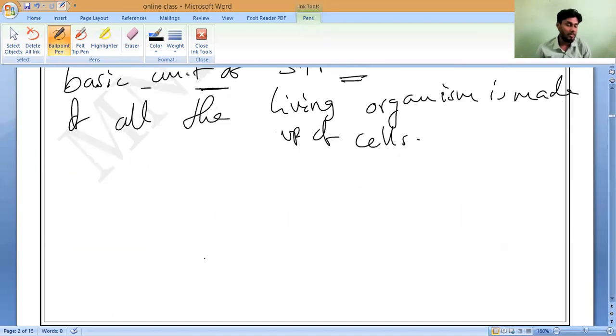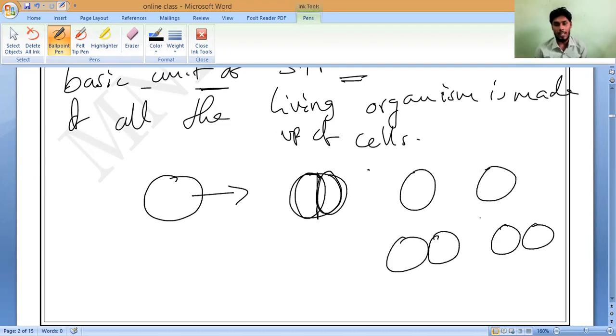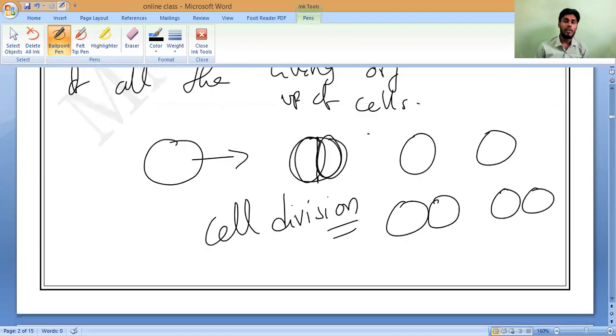This we will study at the end of the chapter. It means every cell is made by a well-developed cell, with the help of cell division. It will separate into two cells, and these two cells will grow up as individuals, and again each will separate into two individual cells like this. This is called the mother cell, and this is called cell division. It will be studied as a separate concept, that is why I am not discussing it now.